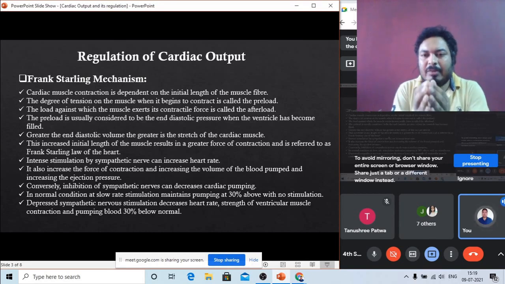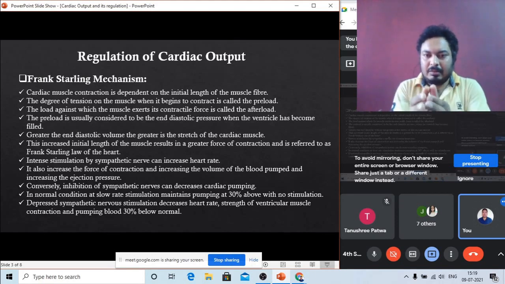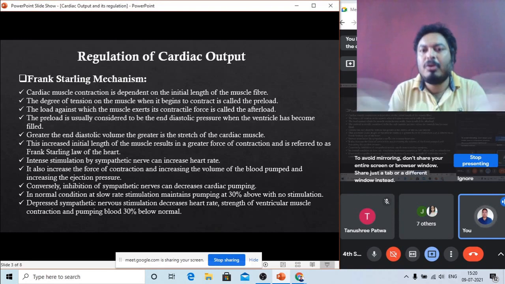At the end of the diastole, the amount of pressure generated in the muscle fiber of the heart can produce a powerful contraction force in the heart. This condition is called the Frank-Starling law of the heart. That means when the end diastolic pressure is more, the contraction is also more.